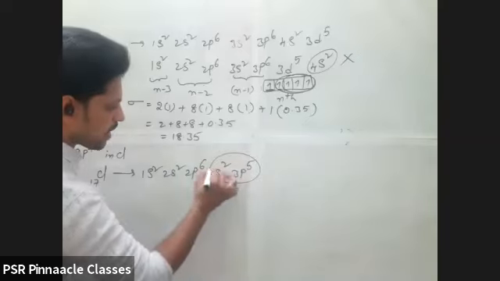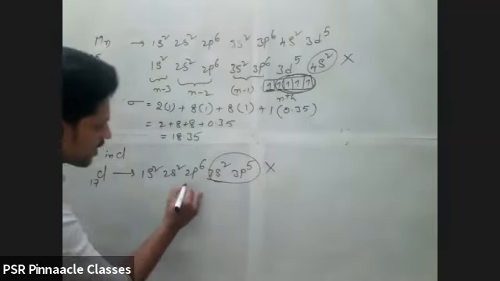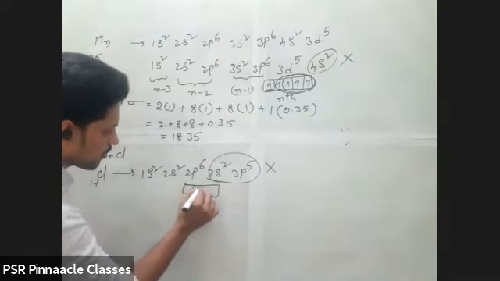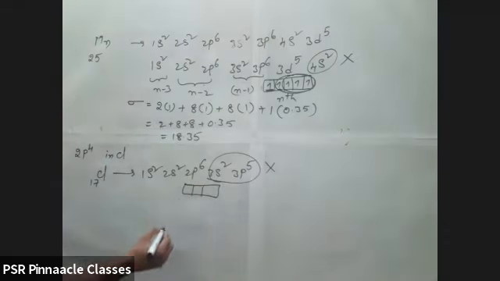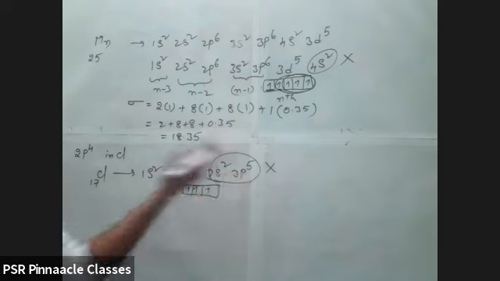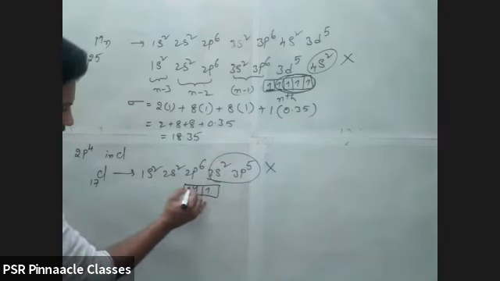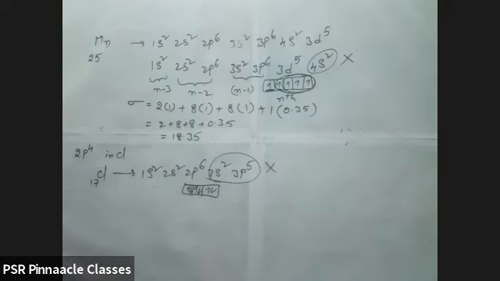So this 3s and 3p no need to consider. S and P only we use. These 3s and 3p no need to consider, and the fourth electron. Which electron did I ask? 2p4.